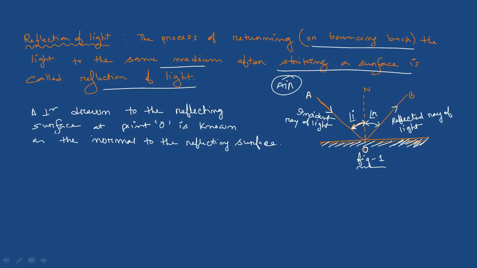You can write down the definition by observing the diagram. Any ray of light which is reflected back by a reflecting surface is known as the reflected ray of light. Clear? All of you finished?